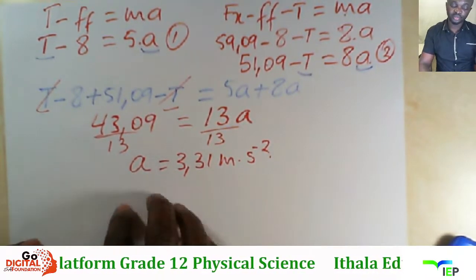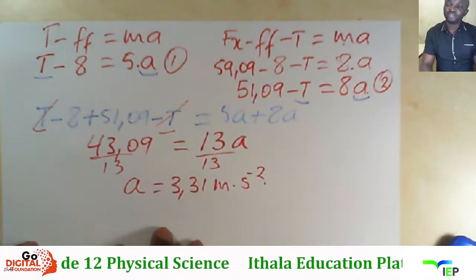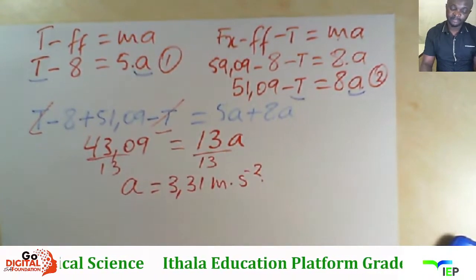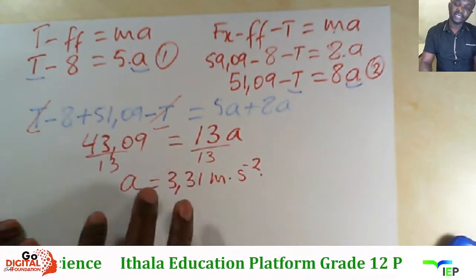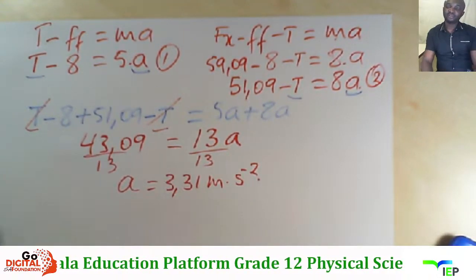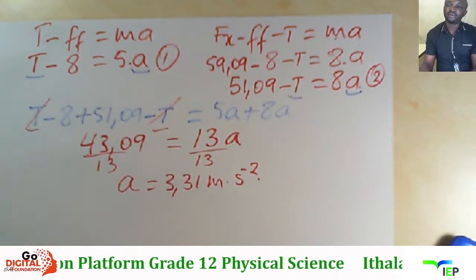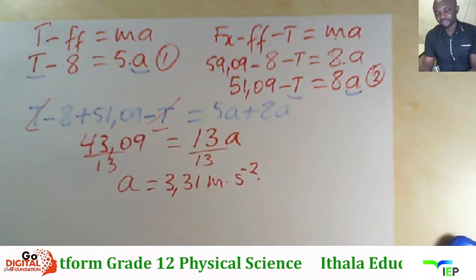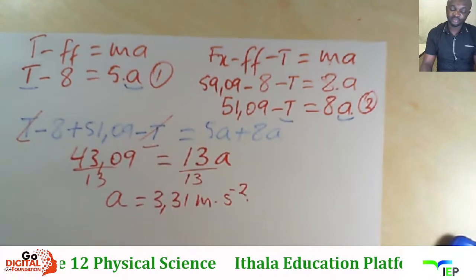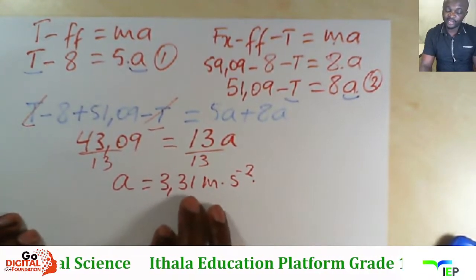So uzokwazi u-equate u-ma wakho kulama force owa edile from each box, izokunika ama equation awu2 mase usolve i-simultaneous equation. Ngithe indlela elula ke u-add everything on the left side. Equation 1 thatha konke ku equation 1 uthi plus konke ku equation 2, like on the left side. Mase uthatha on the right side of each equation uyaba add ke futhi ngoba kuno 5a uno 8a, that gives you 13a. So una acceleration u 3.31.